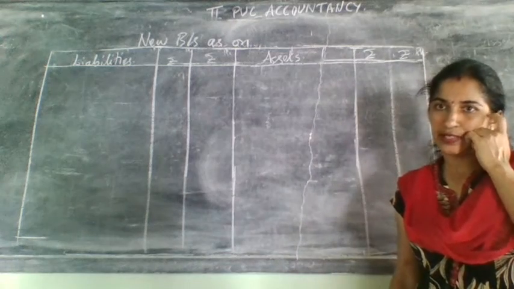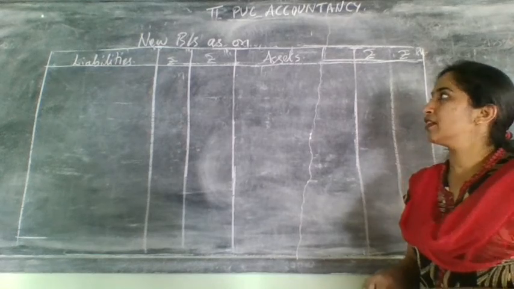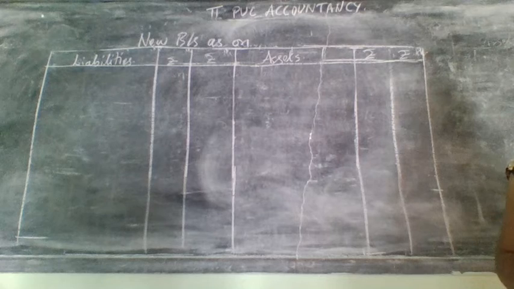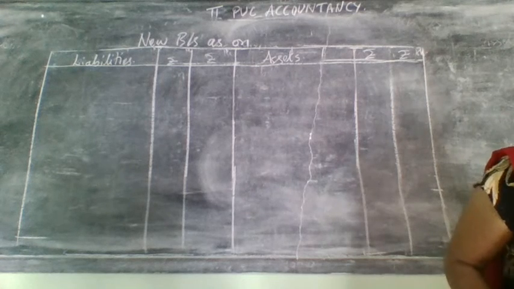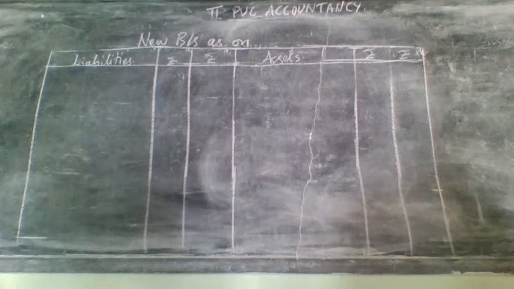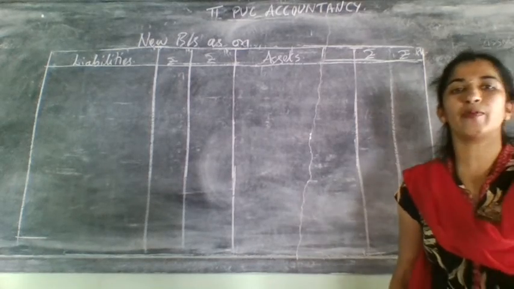Last step, that is the new balance sheet. So I told you to underline the date of joining of the new partner, that is, on which date the new partner joined. They have not given it in the problem. When they have not given it in the problem, what you need to do is consider the very next date of the old balance sheet.